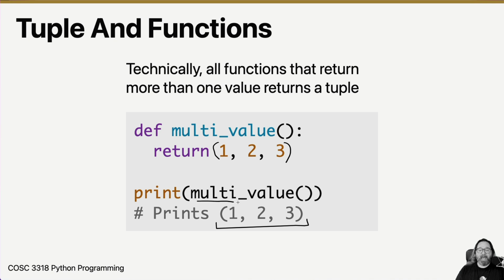So when I print out the return value of multi-value here, I get a tuple because it's multiple values coming back. If it's just a single value, I just get the single value. If I don't return any value, it's just None. But when it's multiple values, I get a tuple.